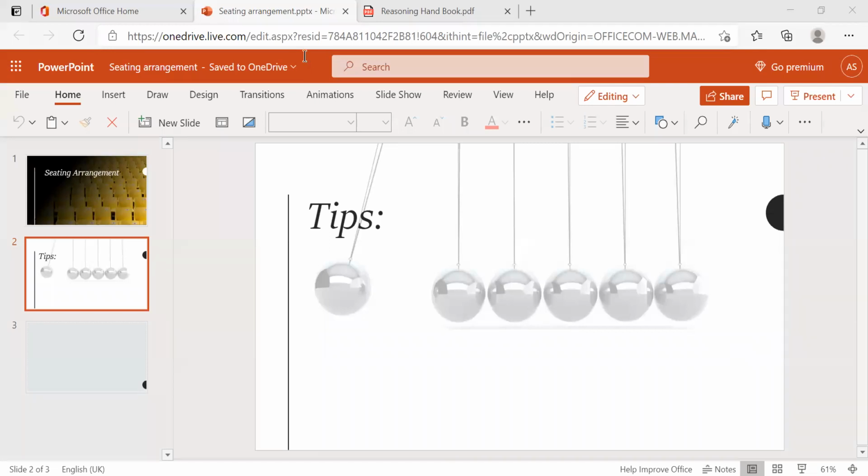What are the important tips to follow here? The very important tip for arranging the seats is nothing but directions. Okay, directions. How many directions do we have?